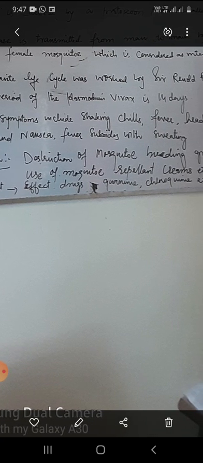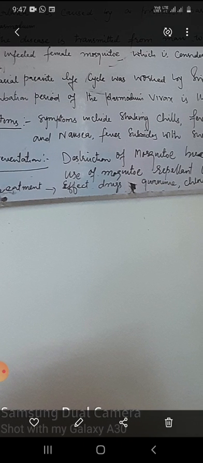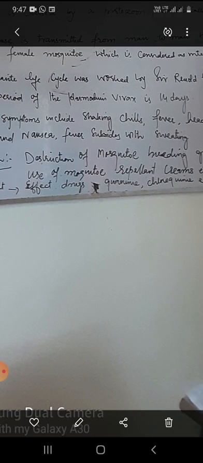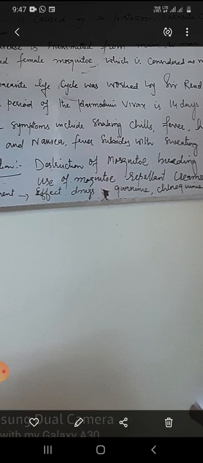And use mosquito repellent creams. Another important aspect of prevention is the use of mosquito nets. We should use different types of creams so that mosquitoes cannot bite us, or use treated nets. For treatment, an effective drug against malaria is quinine or chloroquine. Chloroquine is an effective drug against malaria.